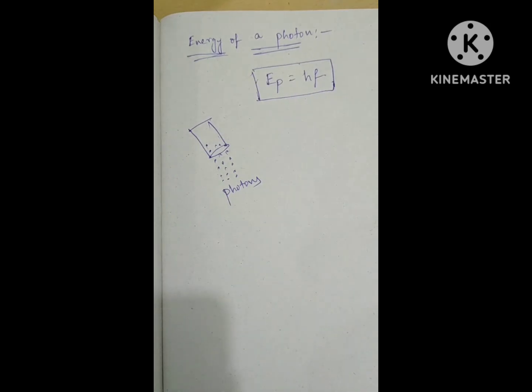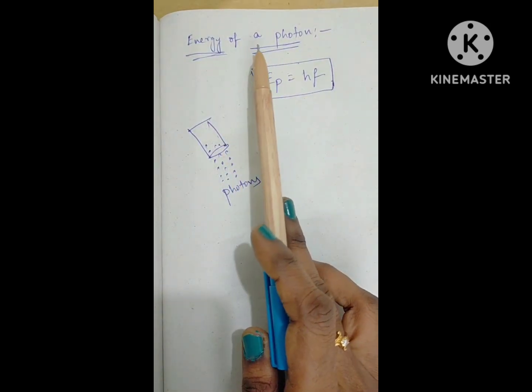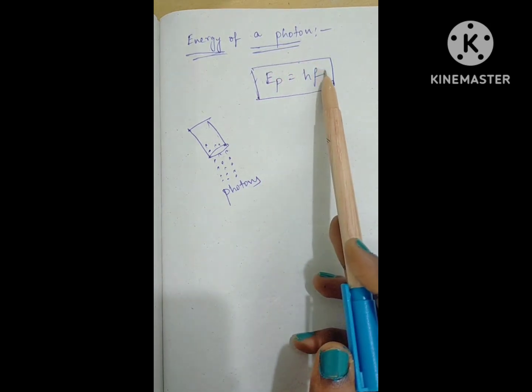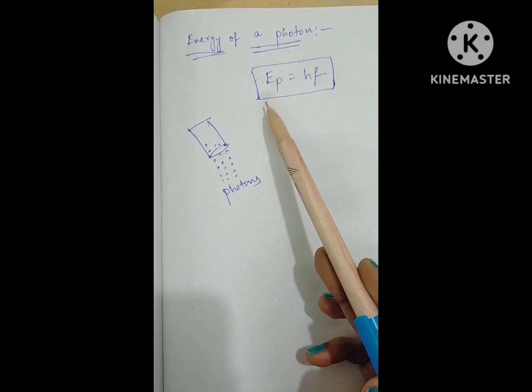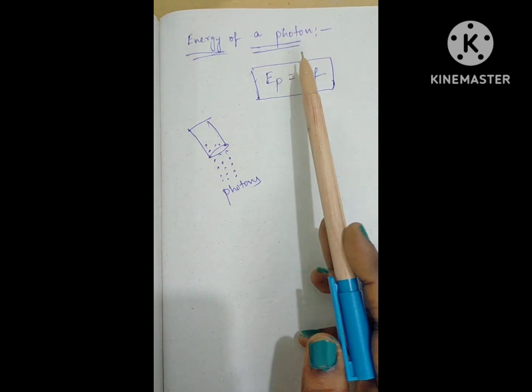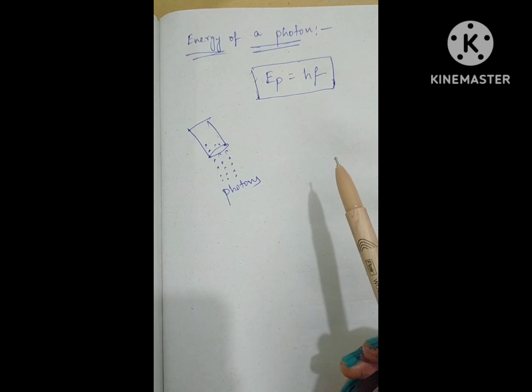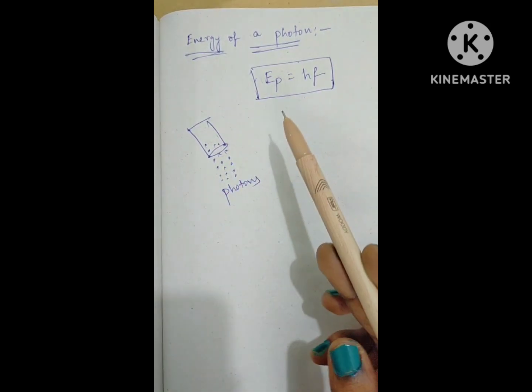In this video we are going to learn about the energy of a photon and its value. If you watch the previous video, you will get a clear idea about the photon, its definition and how it works. So today's video is about the energy of a single photon.